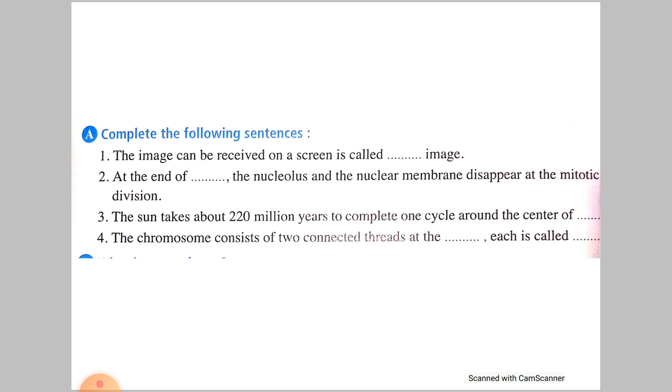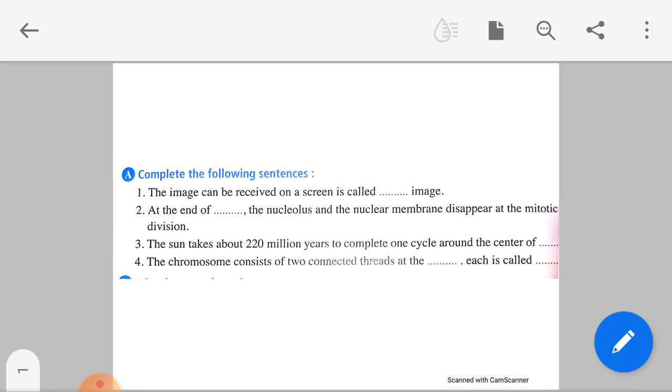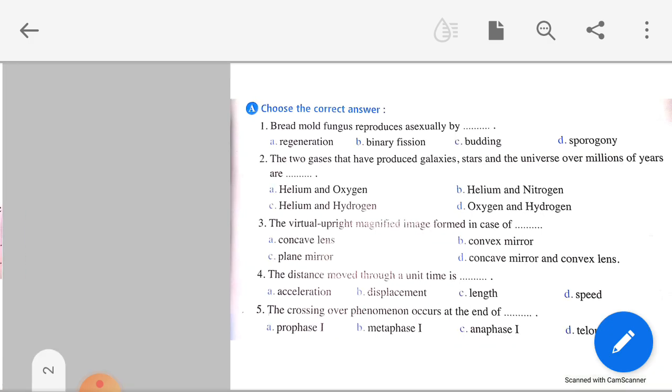Complete the following sentences. The image that can be received on a screen is called a real image. At the end of prophase 1, the nucleolus and the nuclear membrane disappear at the mitotic division. The sun takes about 220 million years to complete one cycle around the center of the galaxy. The chromosome consists of two connected threads at the centromere, and each one is called a chromatid.